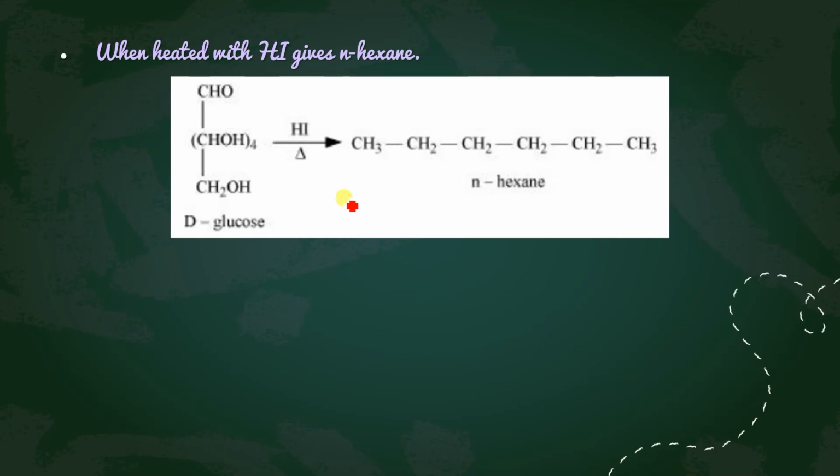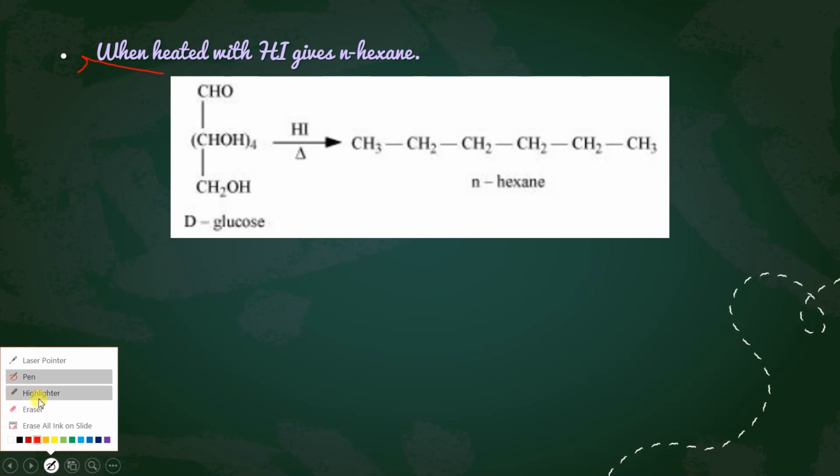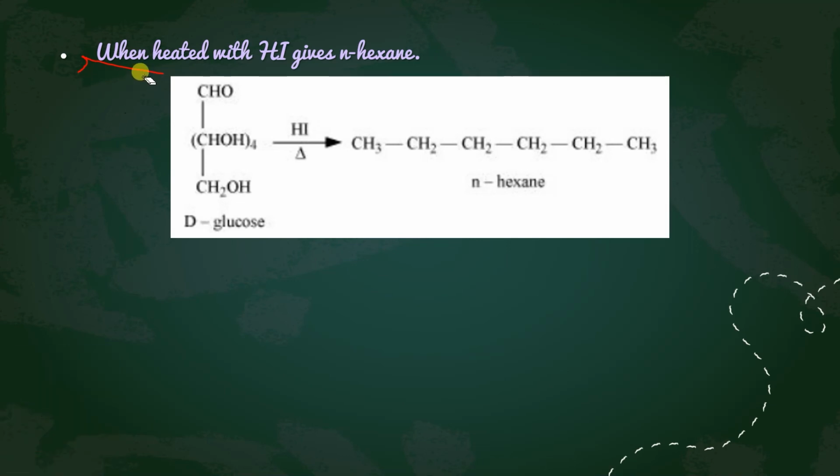The first one is when glucose reacts with HI. It forms n-hexane.